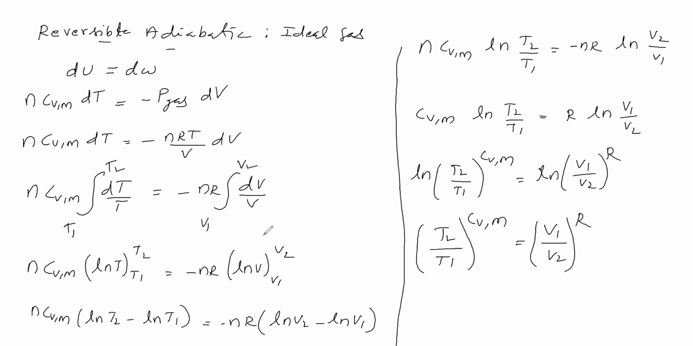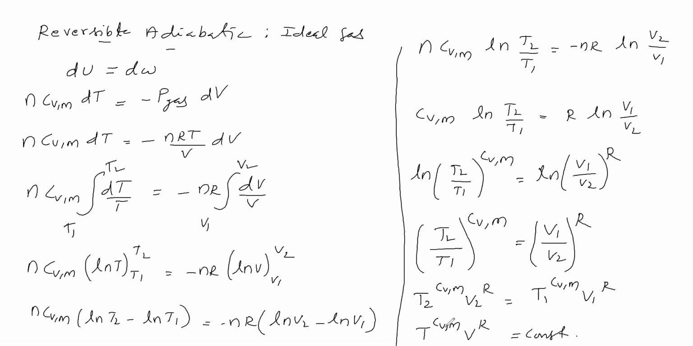Now we can say this in another form: T2 power CVM times V2 power R is equal to T1 power CVM times V1 power R. Therefore T power CVM V power R is equal to constant. So the temperature volume relation is like this. We got the temperature volume relation. Next we will see the relation between temperature and pressure.